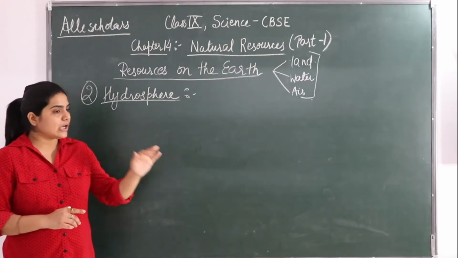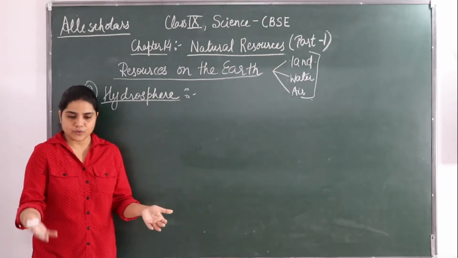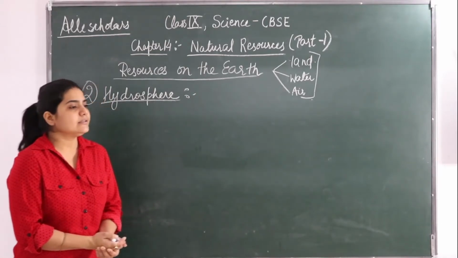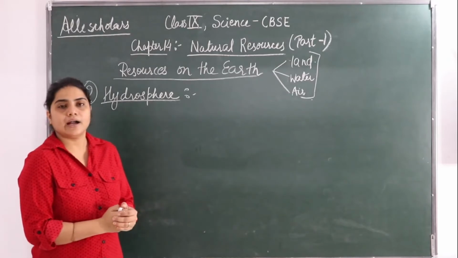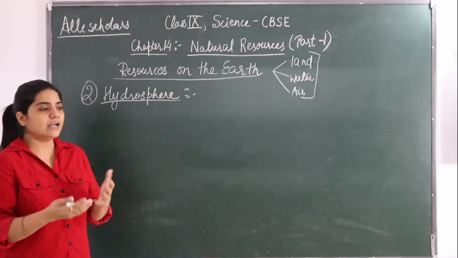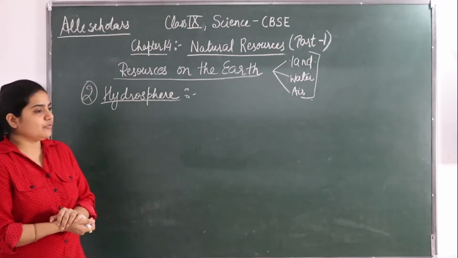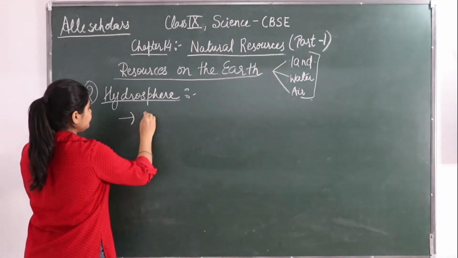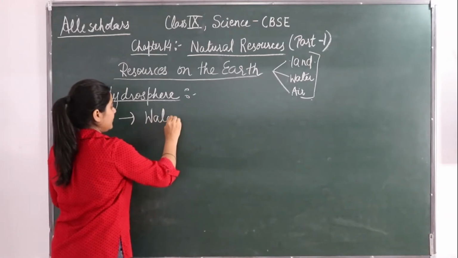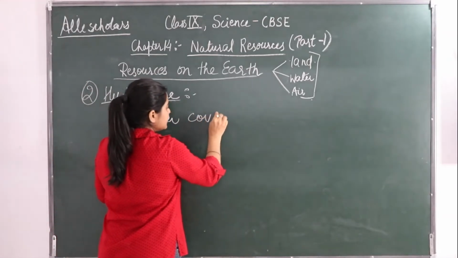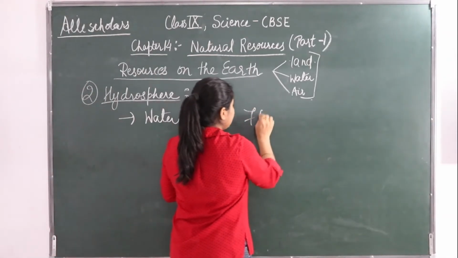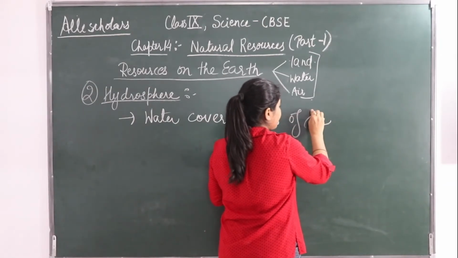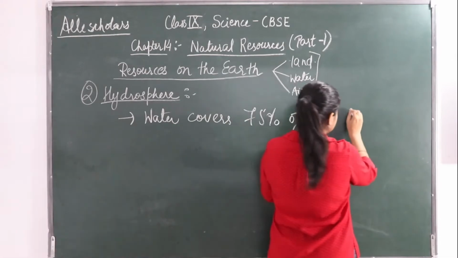It is also found underground. Water is present underground also, we know that. So these are called hydrosphere because they are components of water. So for hydrosphere we see that water covers 75% of the earth's surface.